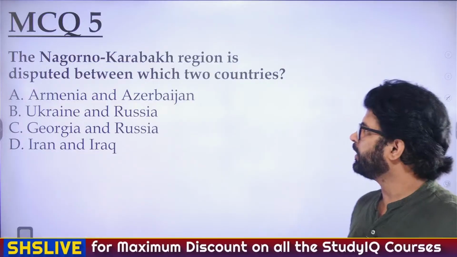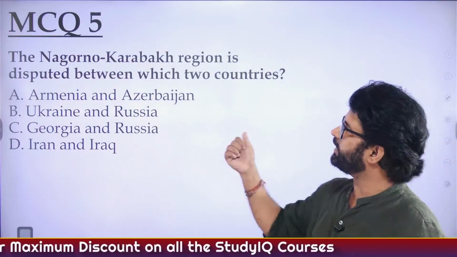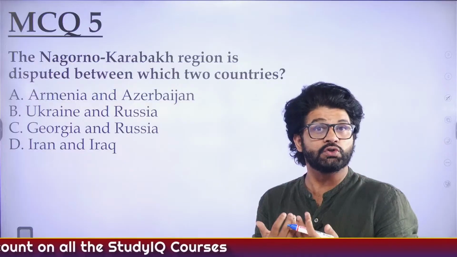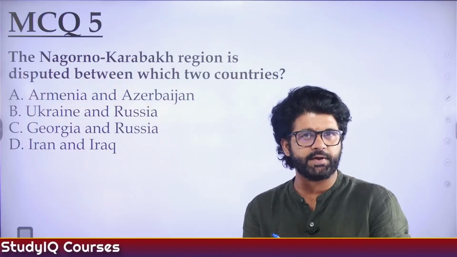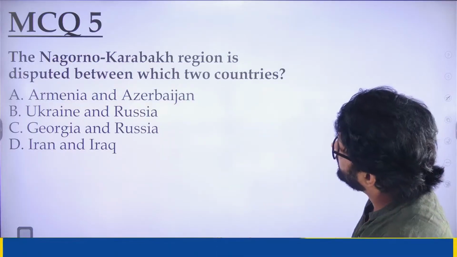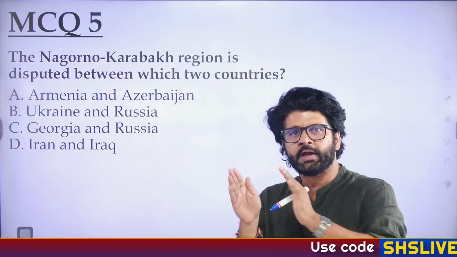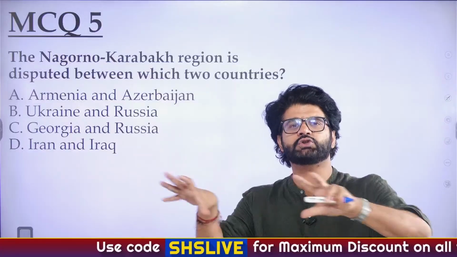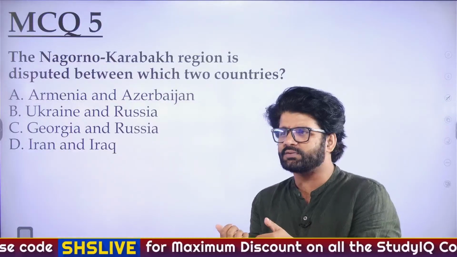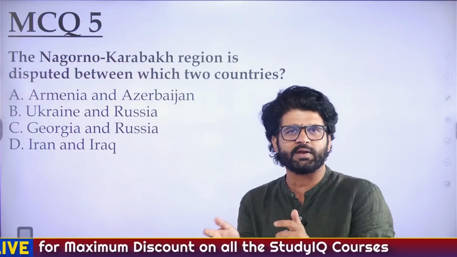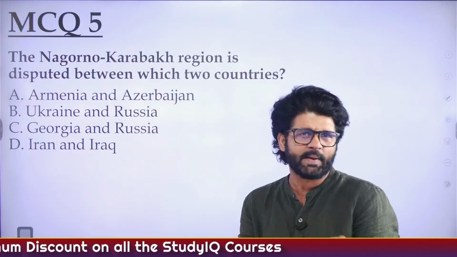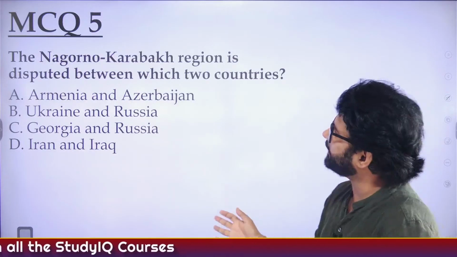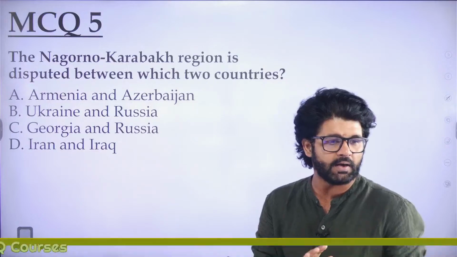Very good, Sriparna. So Nagorno-Karabakh region, there we have discussed suicide drones were used. What is the basic concept of suicide drone? We have talked about Nagorno-Karabakh, two countries who are involved. India is supporting which country? Turkey, Pakistan, they are supporting which country? This whole thing, how this is leading to a decline in relationship between India and Turkey. Cyprus issue we have talked about. North Cyprus, South Cyprus, all these things we had a discussion on.